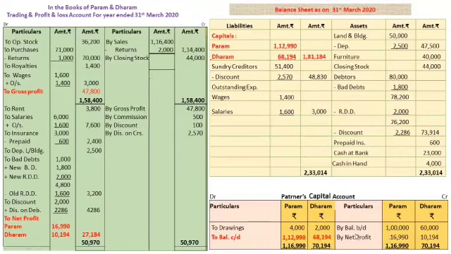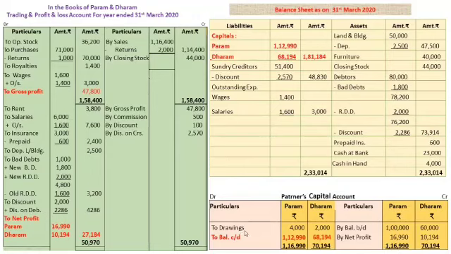And the partners capital account is, first you have to write the amount of capitals, that is 1,60,000 by balance brought down. Then by net profit 16,990 and 10,194.